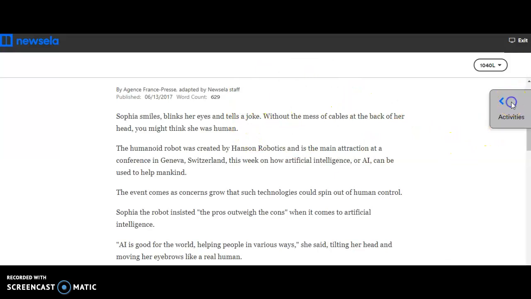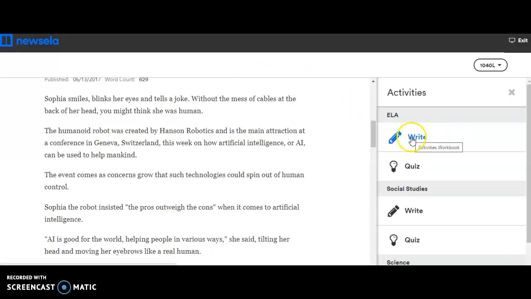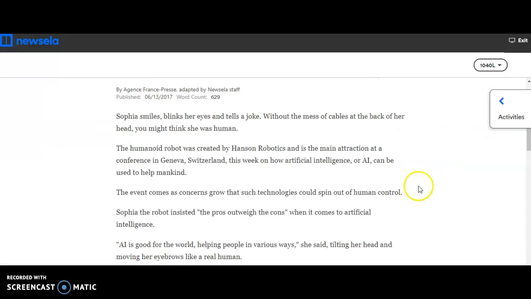Off to the right side you'll see activities. You're going to be in charge of completing the write activity and the quiz only for the ELA. Don't worry about any of this. We're not a social studies class. We're not a science class. We're an ELA class. So you're only ever going to do the ELA stuff, all right? But I'll get to the write portion and the quiz portion after I read. So let's go ahead and get started.